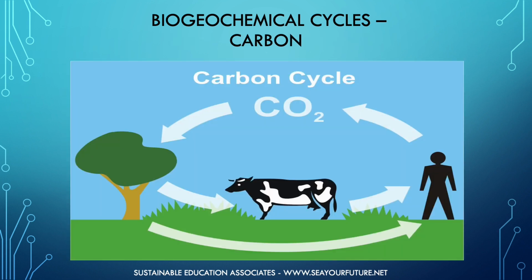Other biogeochemical cycles worth mentioning are the carbon, nitrogen, phosphorus, and sulfur cycles. Carbon is found in all living things and is necessary for life. Organisms expel carbon in the form of carbon dioxide, and green plants use this molecule along with sunlight to produce food and oxygen. An essential balance exists between plants, animals, and the carbon they need. You will soon understand how humans are interfering with this process.